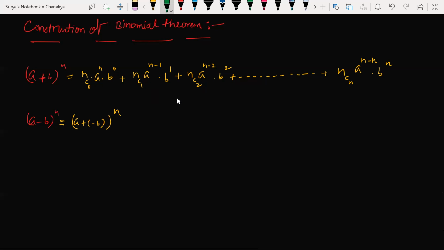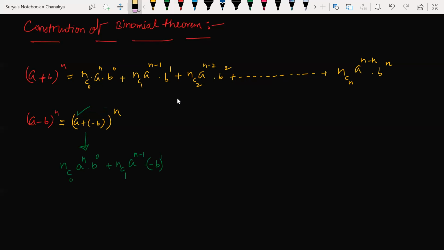So the same formula I'll be applying. Look at this. First nC0. What is a here? a is a only. b is what? Minus b. So a to the power of n, b to the power of 0, plus nC1 a to the power of n minus 1, b to the power of 1. What is b here? Minus b, right? So minus b here.